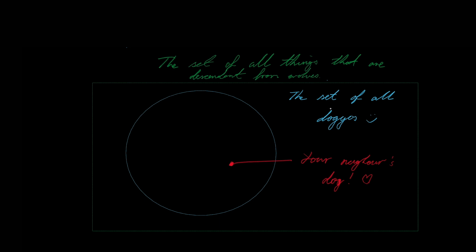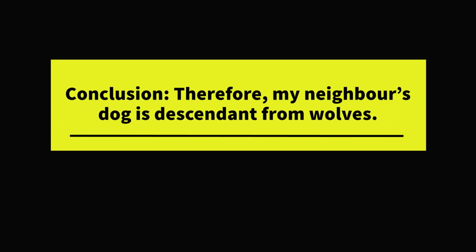So anything that's in this club, if you know it's in this club, you know it's descended from a wolf, right? So that's one way to think of how that inference works. And we can think of the statement, hence your neighbor's dog is descended from wolves, as the conclusion of an argument. Now, is it rational to believe this conclusion? Well, yes, but that's not my point.